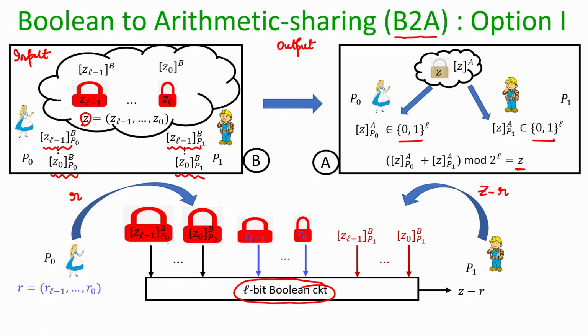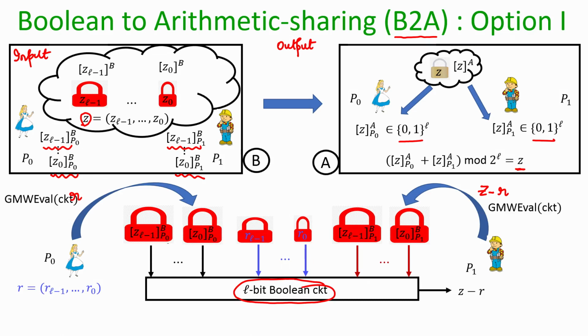And what Bob is going to do is Bob is going to act as a dealer and he is going to secret share his inputs for this Boolean circuit. So, his inputs are his GMW shares for the bits of Z. So, he is going to act as a dealer and secret share those bits. And now, the inputs for this Boolean circuit are made available to these two parties in a secret shared fashion. What they are now going to do is they are going to evaluate this circuit over the shares of the inputs as per the GMW circuit evaluation process. Okay. So, I am calling this circuit as CKT.